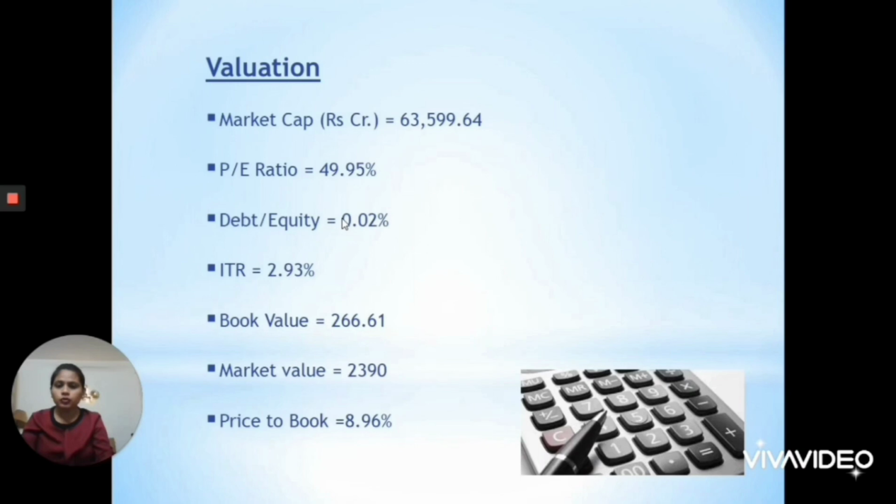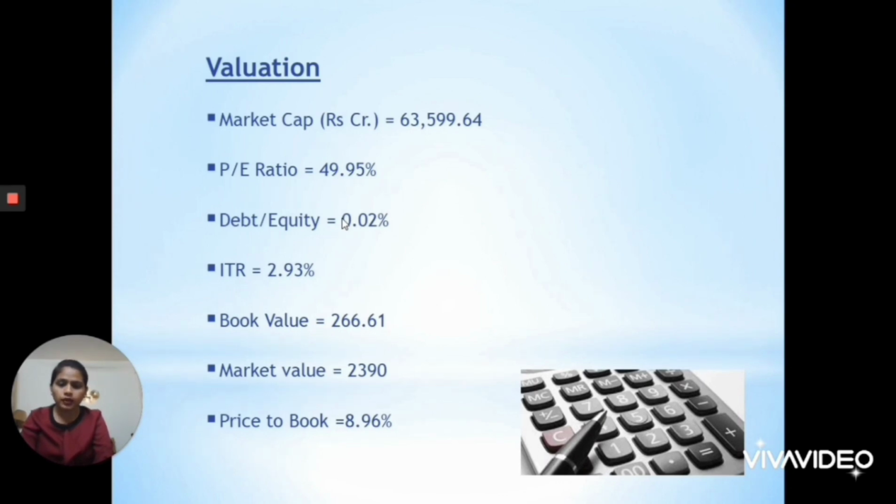Now book value is 266.61. What is this book value? Book value is the value of the company which is written on the book, or which is as per the accounting book. And this value is derived from the physical assets of the company. Then there is the market value of the company, which is the current price of the trade. Then we'll have a look at the price to book value.